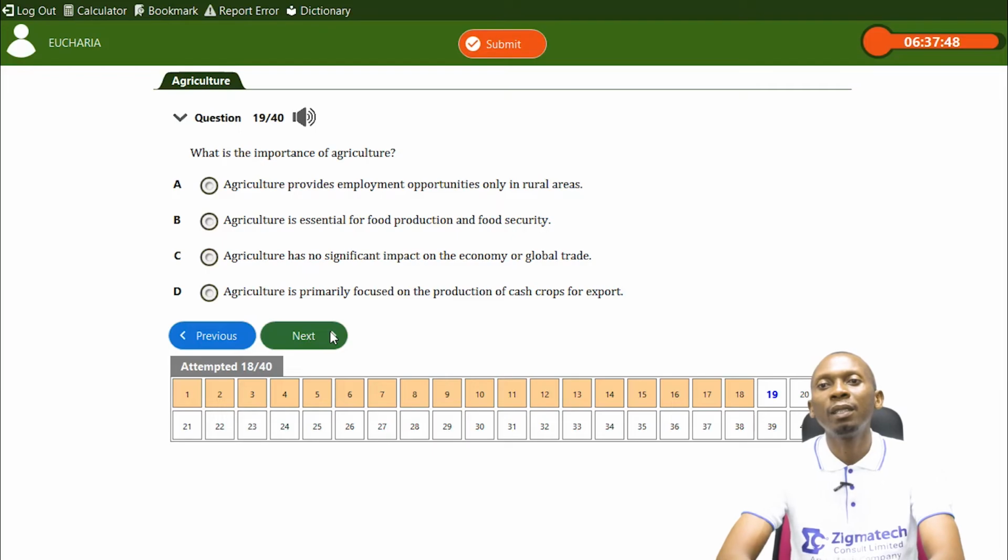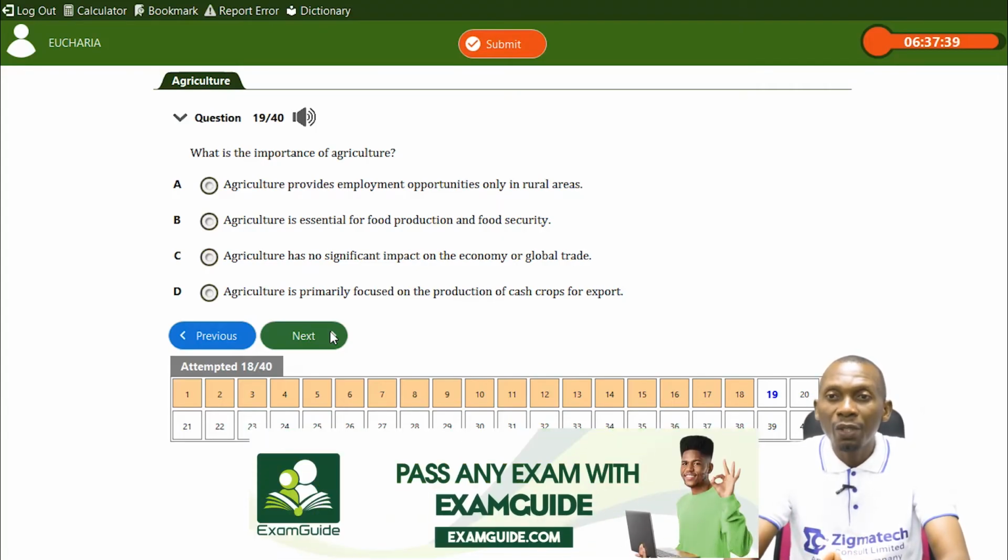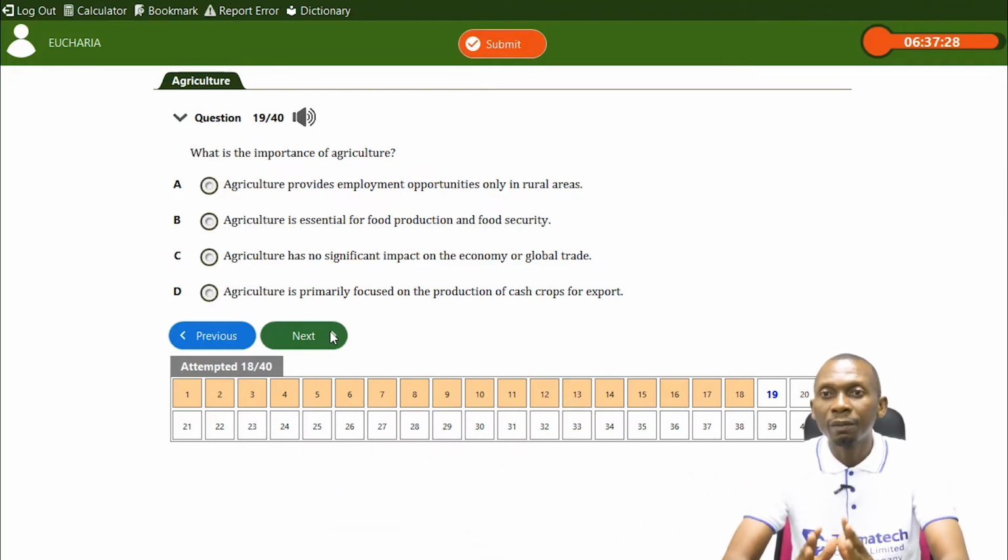What is the importance of agriculture? Why is agriculture important? I know that based on the topic, the importance of agriculture is important both to the farmer, to the society, to the nation in different aspects. But basically, the purpose for getting involved in agriculture is for food. So let's take a look at the options.